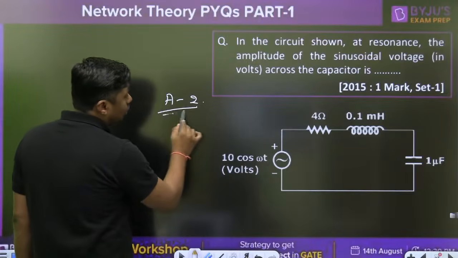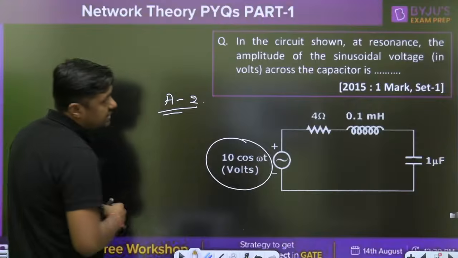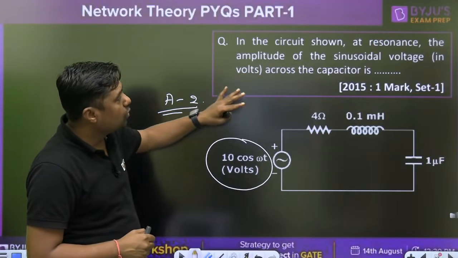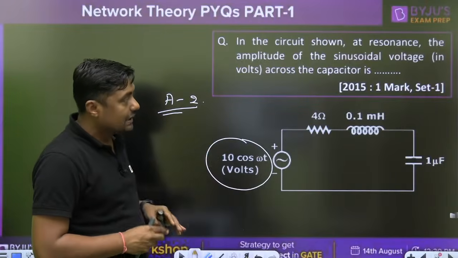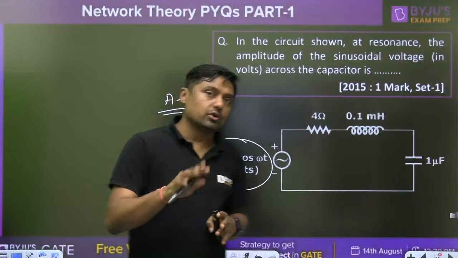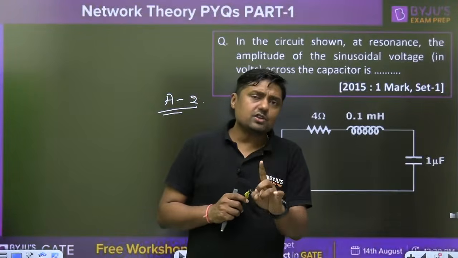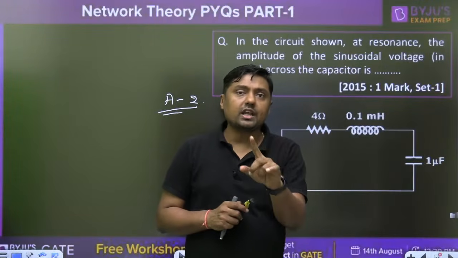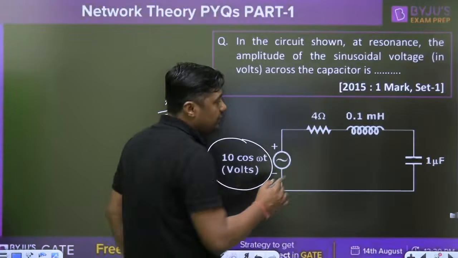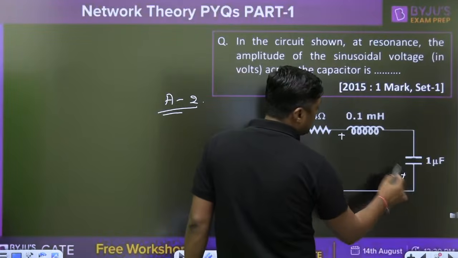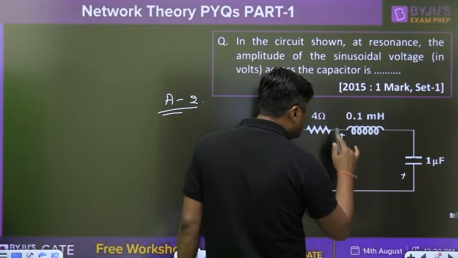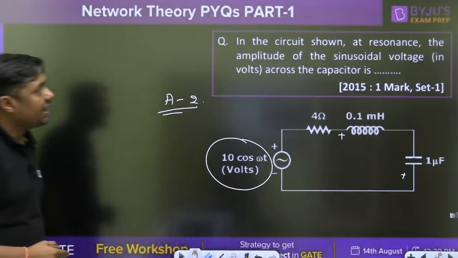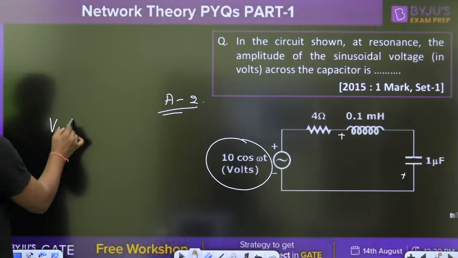Now watch this sinusoidal signal. Circuit shown at resonance. The amplitude of the sinusoidal voltage across the capacitor. This is the question on what? Resonance. In resonance, the combination of inductor and capacitor will act as what? Short circuit. This is the inductor and this is the capacitor. Both will act as a short circuit. And the voltage across the inductor and the voltage across the capacitor have the same amplitude.